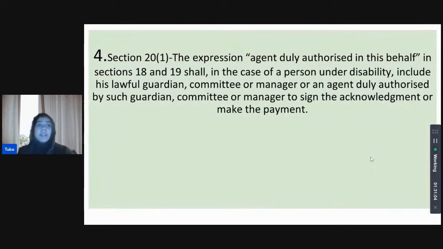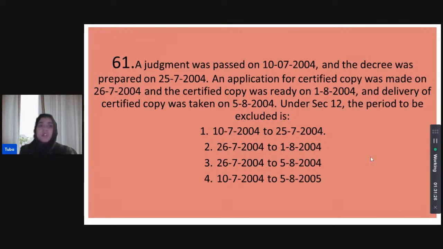All right, Shivani thinks it's all of the above, and Shivani is correct. Section 20, subsection 1 does state that the expression as used in 18 and 19, the expression agent duly authorized in this behalf includes for the person under disability, his legal lawful guardian, his committee or manager, or any agent duly authorized by his guardian, committee, or manager to sign the acknowledgement or to make the payment that was referred to.